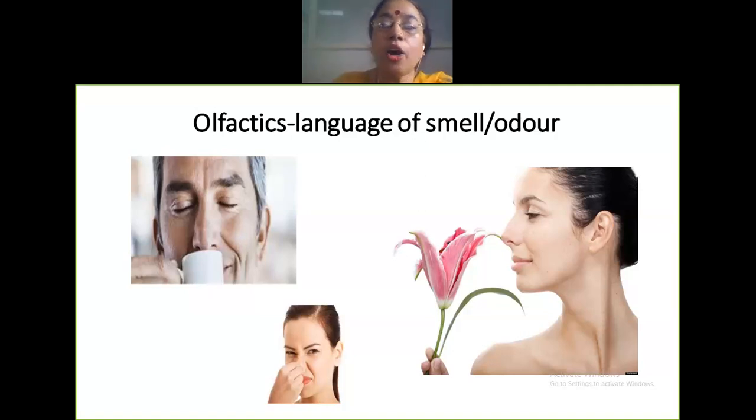Okay, next we move on to the language of smell or odor. I don't think I need to explain anything here. This is a very strong trigger to dredge up your past emotions. The language of smell, olfactics, is a little different from other non-verbal languages, because it acts as a very fast, strong trigger in bringing up your past emotions. It jogs your memory like no other non-verbal language.